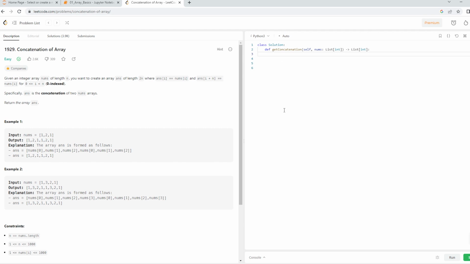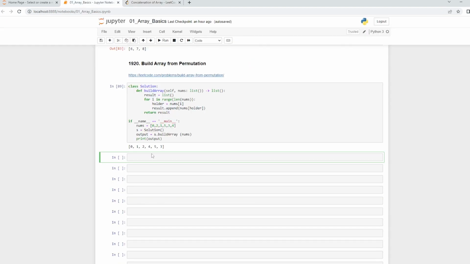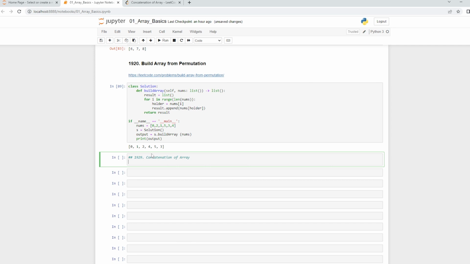The best easy solution for this is you say return nums into 2, and if you run it, you will have a working solution. But this is not, I would say, the way to do it. So now we are going to work with this, and here in the Jupyter notebook I'll make the changes and let me paste over here.